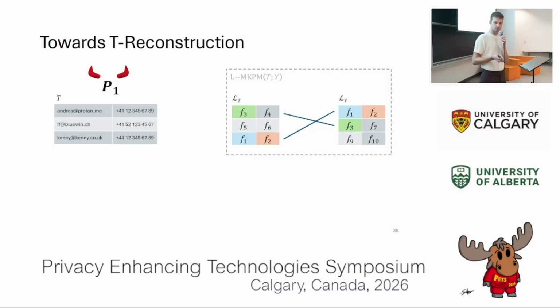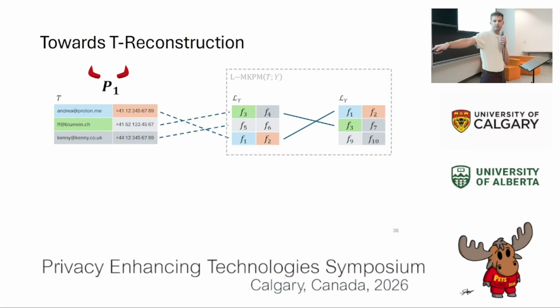I'll briefly outline our approach to achieve such a reconstruction. Assume for now that the adversary runs the protocol with its target set as an input and then observes the leakage that I just described. And recall that to arrive at this leakage, specifically at the part which is called LT, the tuples within the adversary's input are shuffled. However, the values within the tuples maintain their position. So if the adversary can find a matching between the tuples in its input and the tuples in its part of the leakage, assigning plaintext values to these hidden values in the leakage is easy.